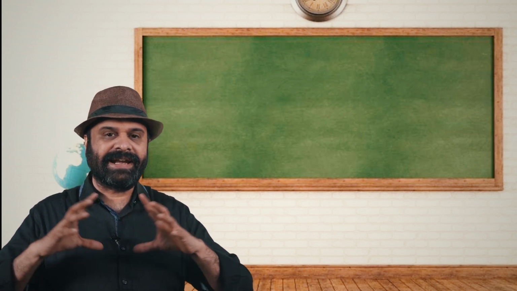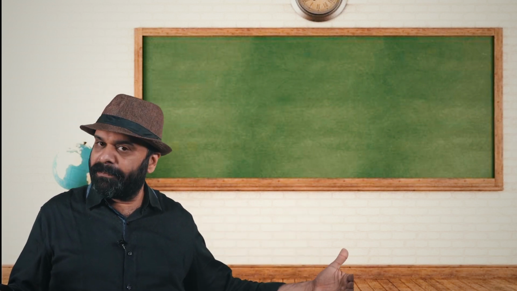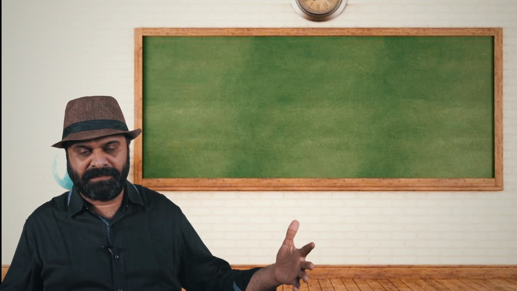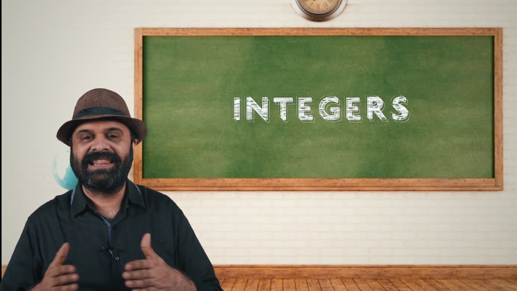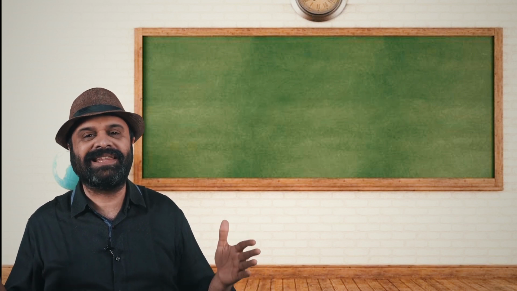Now, when we look at the entire set of numbers with both the minus numbers and the plus numbers with 0 in the center, we call them integers. The entire system is called the integer system.